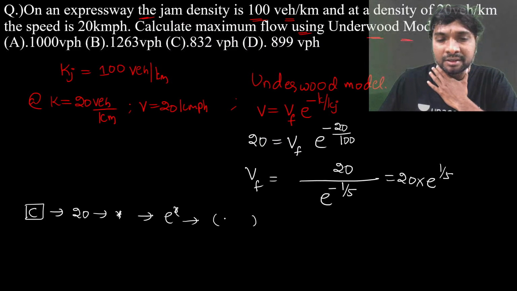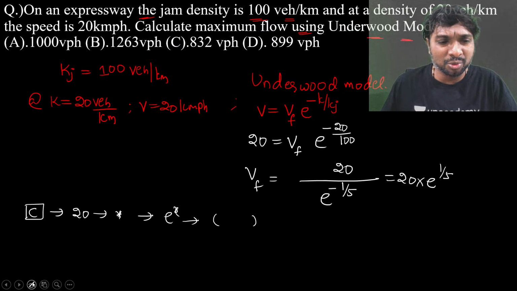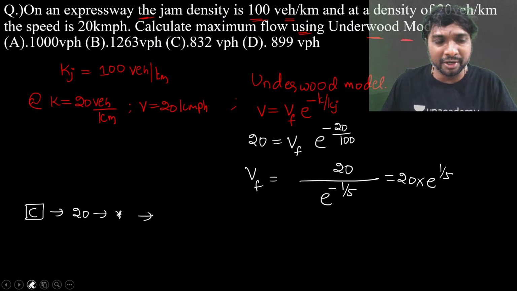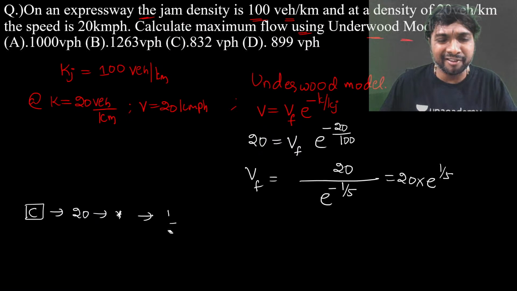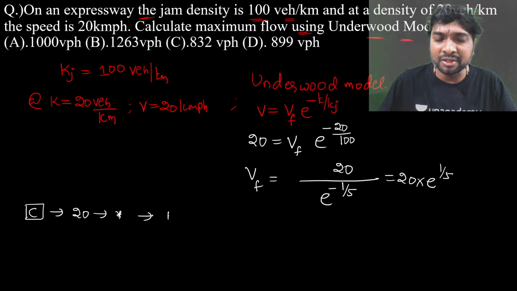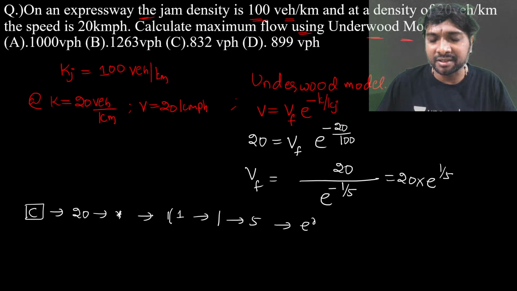Or without opening a bracket also we can do it, no problem. First the e power x we have to write, or first the value we have to write? First the functional value we have to write, no? So then what will you do? 1 by 5 we have to enter, right? What is that, 1 by 5 or 0.2? 1 by 5, or you can also write it as 0.2, or we'll just go for this: open a bracket, 1 divided by 5, then you go for e power x.